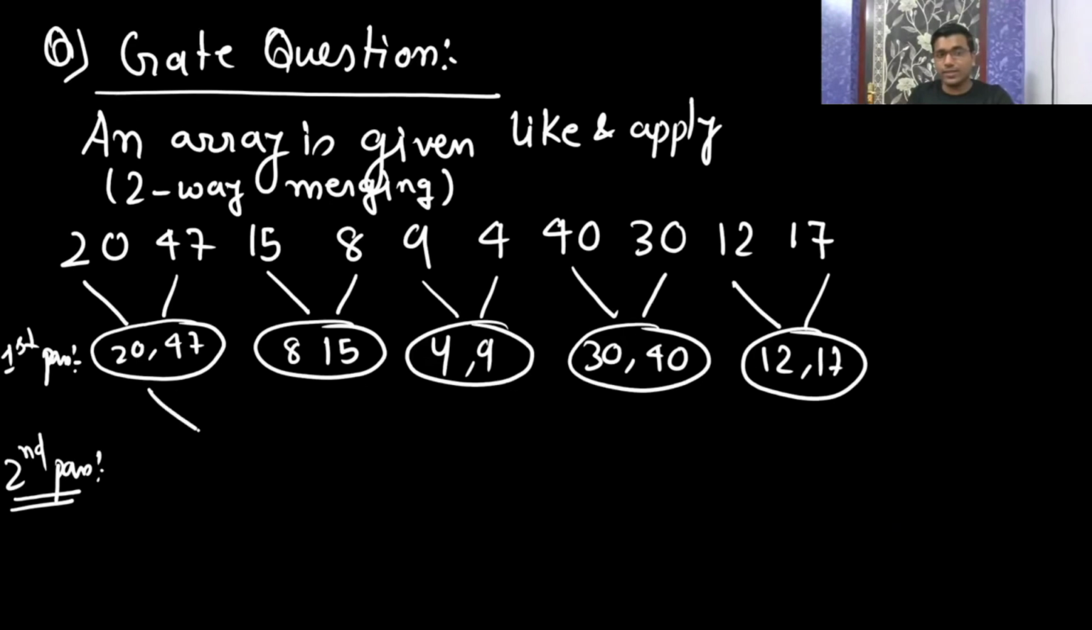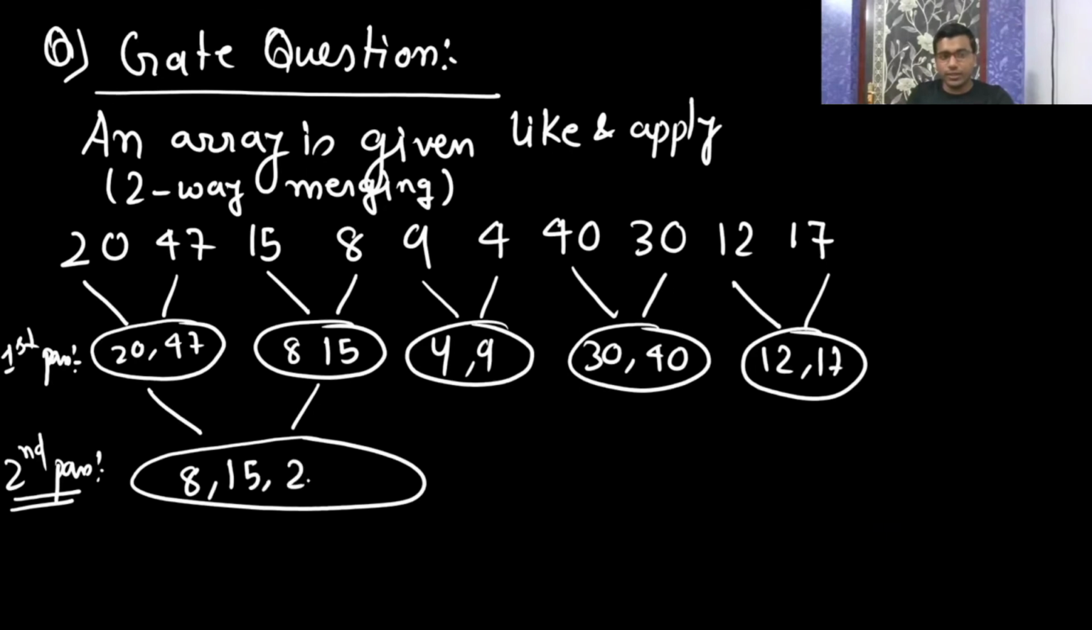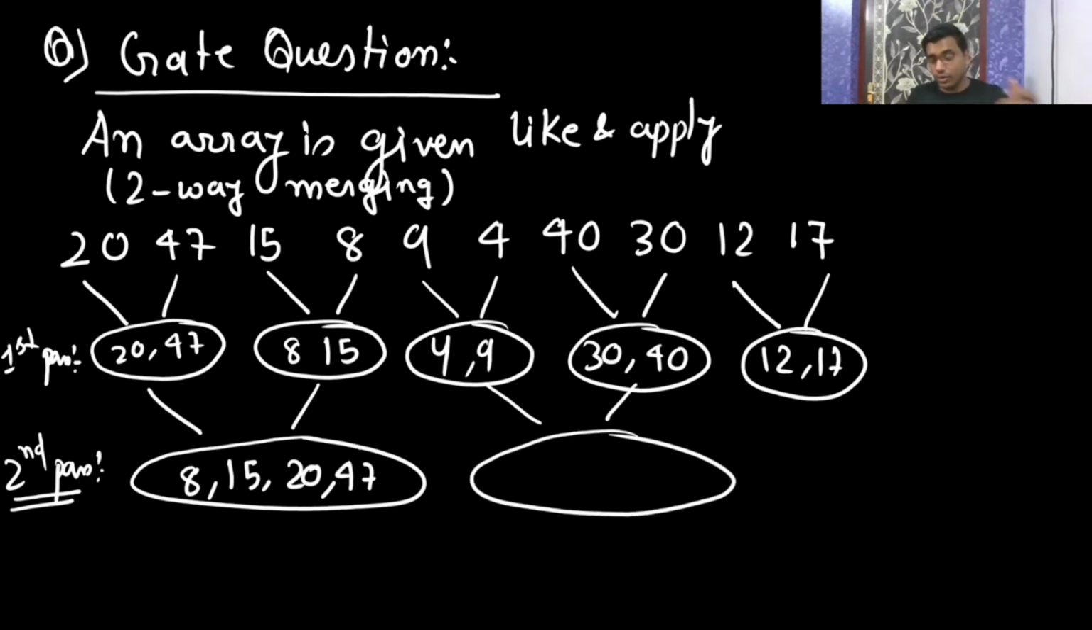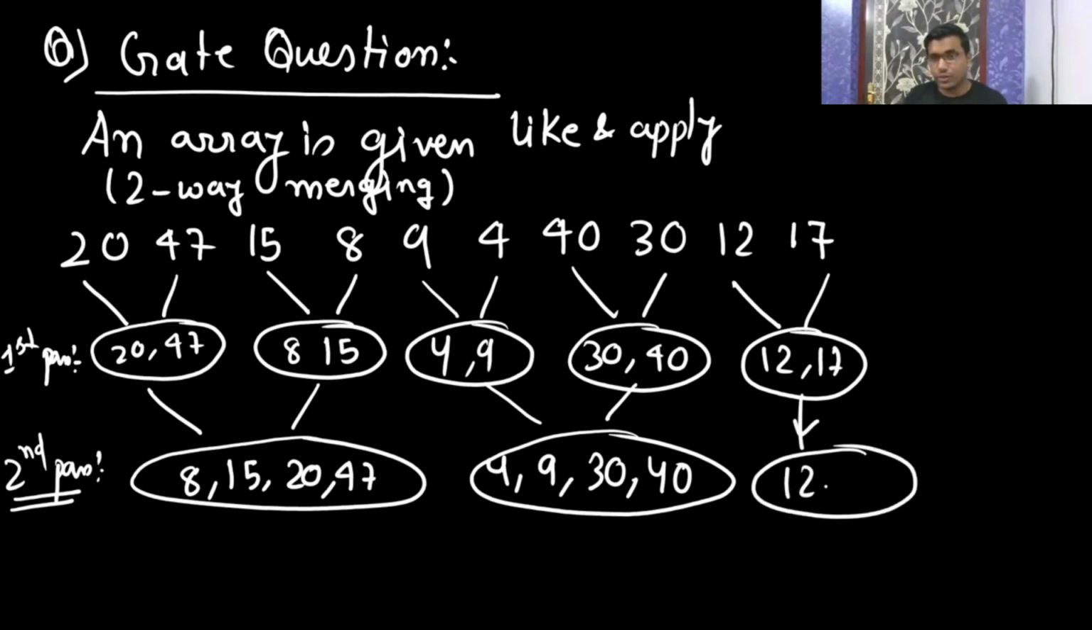After applying the second time, this is the answer. The first part is going to have 8, then 15, then 20, then 47. Then with two-way merging, you are always going to take two lists. So 4, then 9, then 30, then 40. The thing is that since this list has only 12 and 17, there is no other element to merge, so you will write it as it is. So your answer is 8, 15, 20, 47, then 4, 9, 30, 40, 12, 17. Yeah, correct. After two-way merging, this is the list.